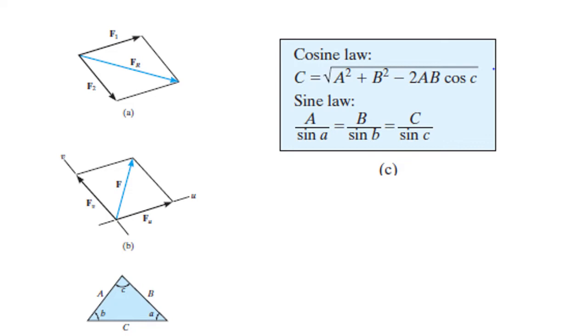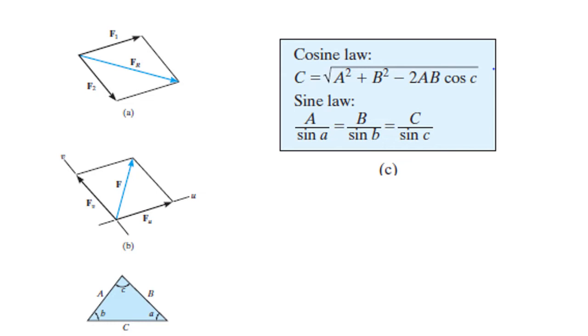In the sine law, if there is a force A, it is denoted A by sine A equals B by sine B equals C by sine C. So there are three sides in a triangle ABC, where A is one force, B is the second force, and C is the closing side, which is nothing but the resultant.